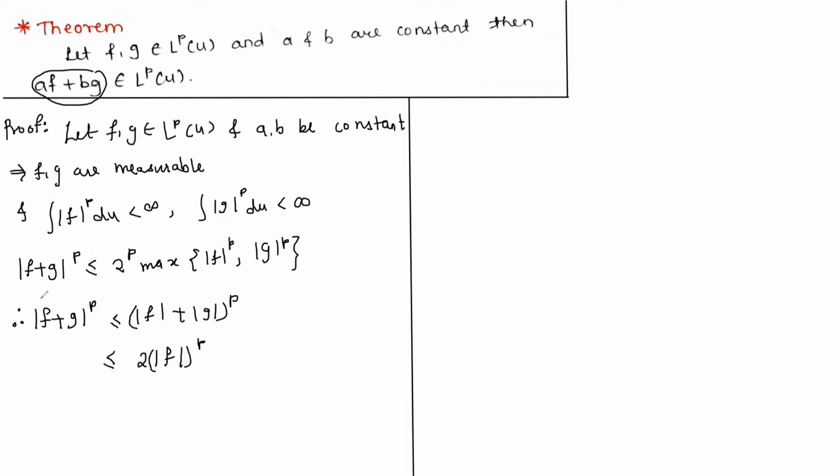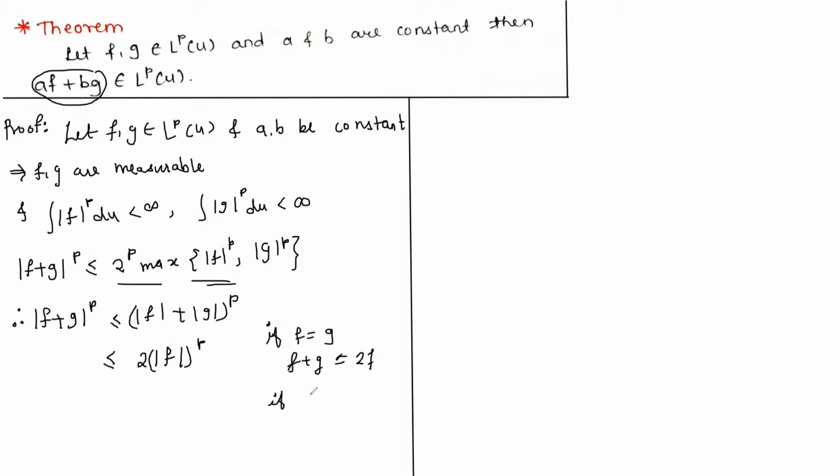Now since |f plus g| to the power p is less than or equal to 2 to the power p times the maximum of mod f to the power p, comma, mod g to the power p. So if f is equal to g, then simply f plus g is equal to 2 times f.